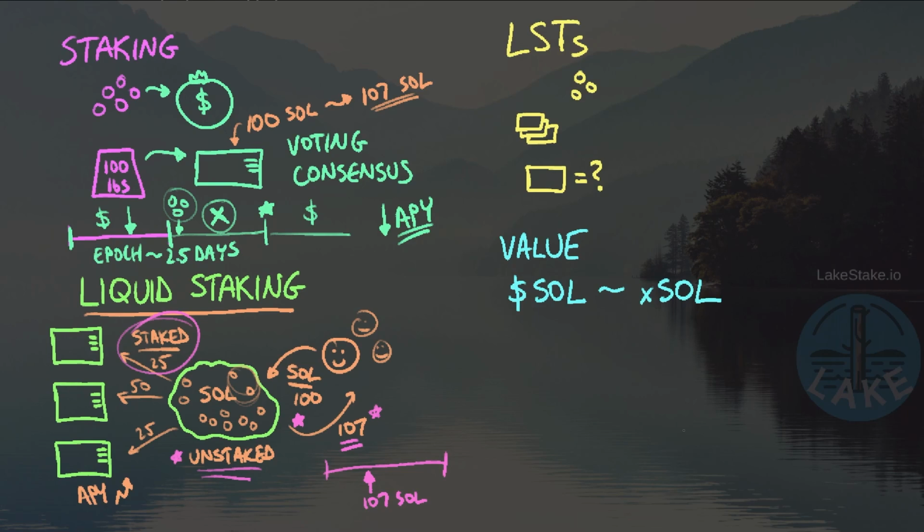Meanwhile, on the back end, that liquid staking pool will go back and pull the 100 SOL or whatever it's up to at this point. It should be about 107 SOL, and they'll pull that back into the unstaked pool. And because they're running this as a service, they're going to take a very small percentage of the gains as sort of a transaction fee. So maybe instead of getting 107, I might get something like 106.5, something along those lines. So I lost a little bit of my gains, but what I gained, very importantly, is the ability to have access to my SOL at any time. Not just when I pull it out, but for that entire 12 months.